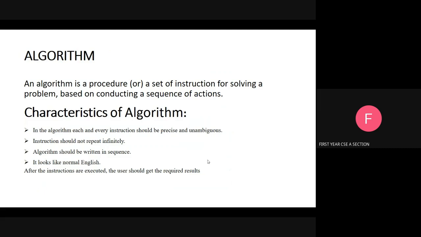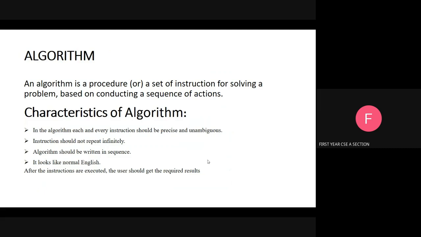Next, number four, it should look like normal English. Then only we can easily understand. Next, after the instructions are executed, the user should get the required result. If we follow our instructions, we should get the required result. For example, an algorithm for baking bread. How do we bake bread?